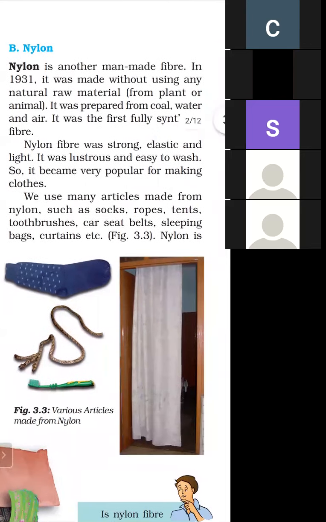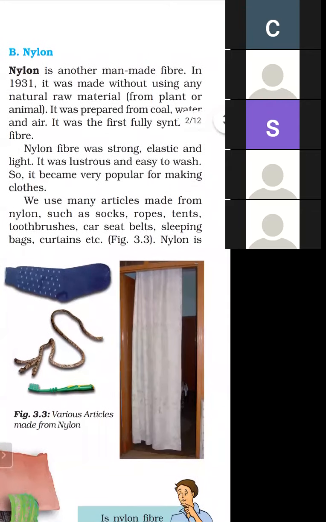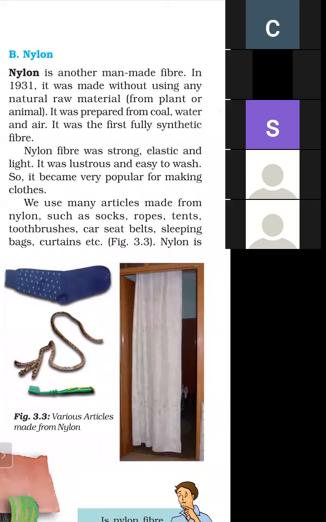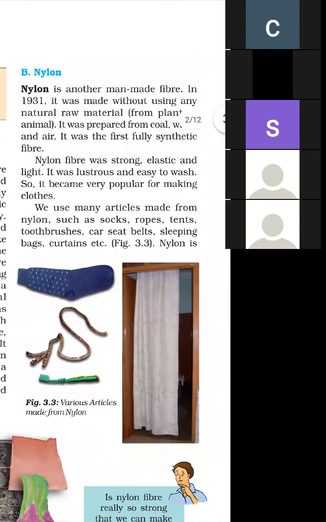So this is the question. What are the articles made from nylon? The answer is socks, ropes, pants, toothbrush, car seat belt, sleeping bags, and curtains. These are the articles made from nylon.